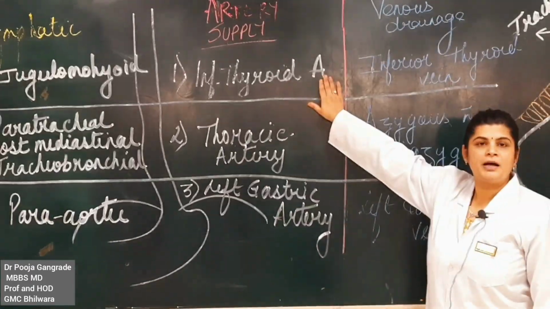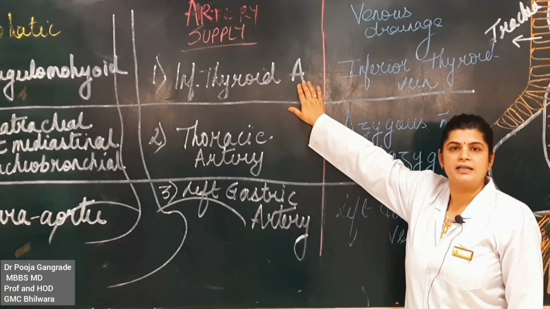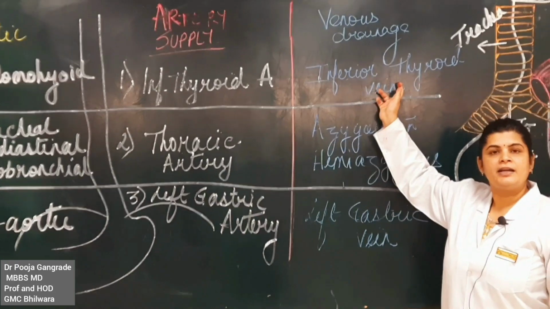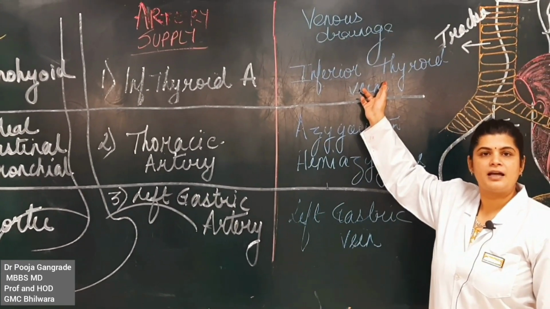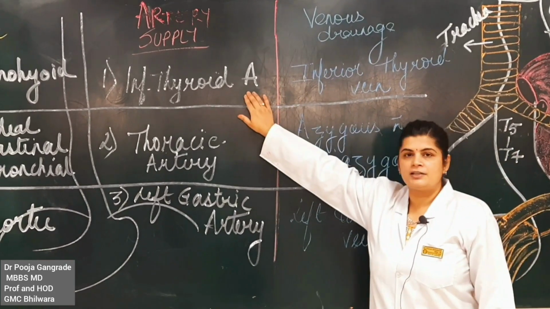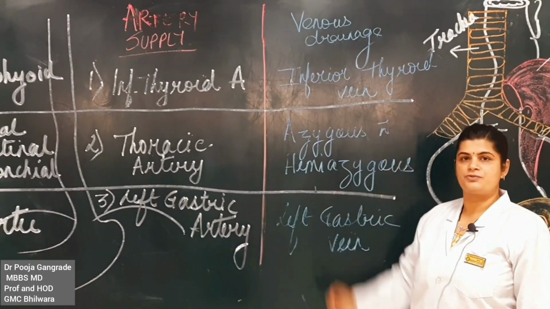The cervical part will be supplied by the inferior thyroid artery. It shall drain into the same vein, naming the same vein, the inferior thyroid vein. So, inferior thyroid artery, the arterial supply; inferior thyroid vein, the venous drainage.